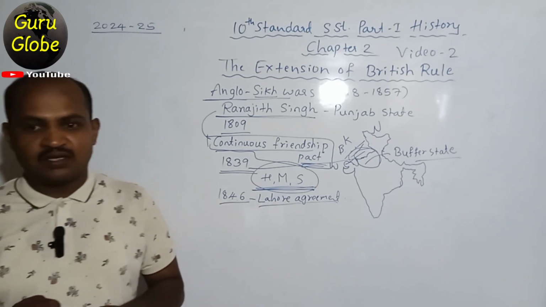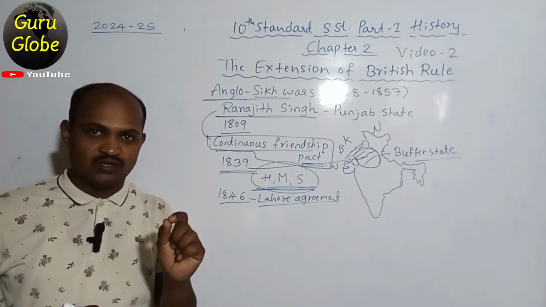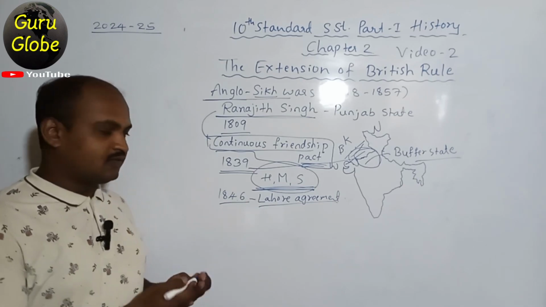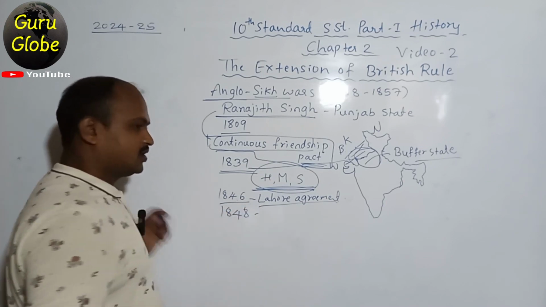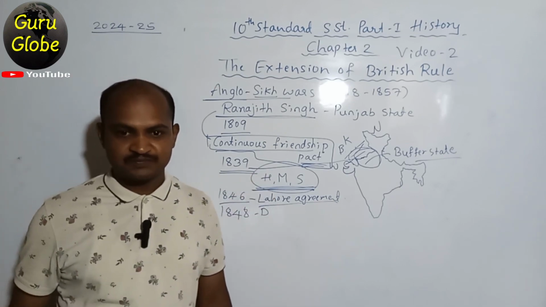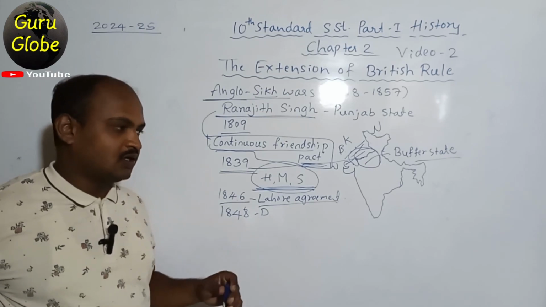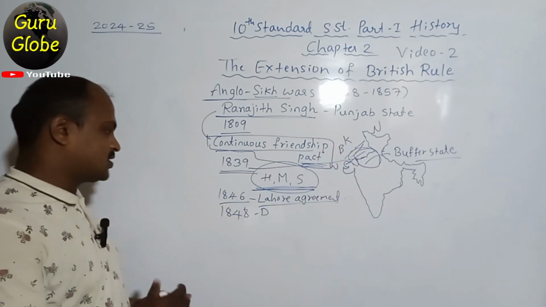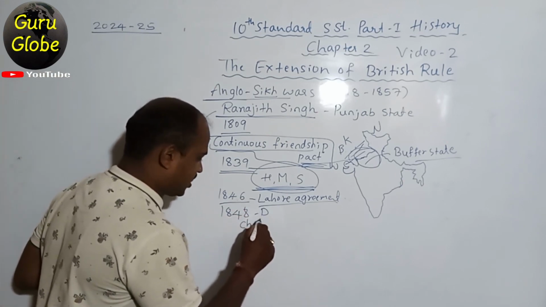Then the British resident became the real ruler of the Punjab state, and later in the year 1848, the British imposed direct rule on Punjab. They wanted to take control of Punjab in their hand, and it was opposed by Chattar Singh Attariwala.